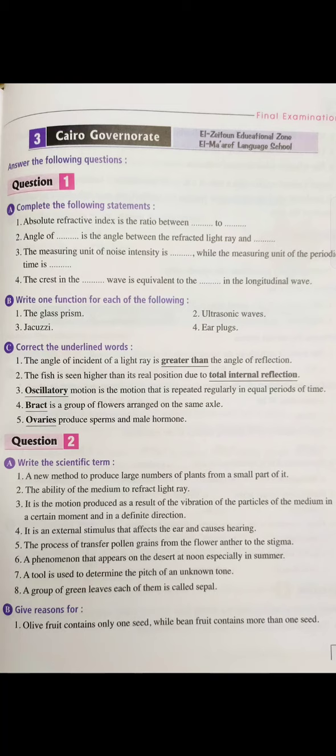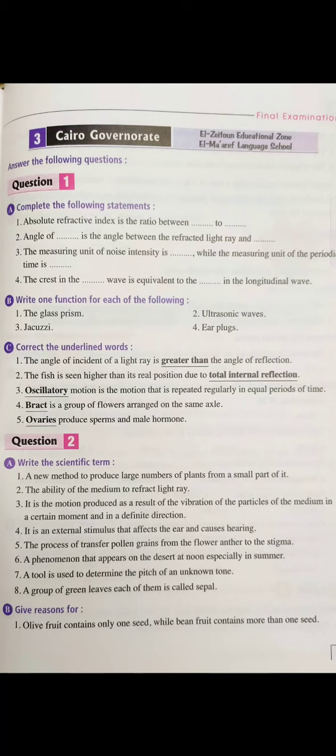Question number 3. The measuring unit of noise intensity. We can measure the noise by what? Yes, by decibel. And the unit of periodic time: time is measured by second. 4. The crest is in which wave, equivalent to what in the longitudinal wave? Crest is found in the transverse wave, and it is equivalent to compression.